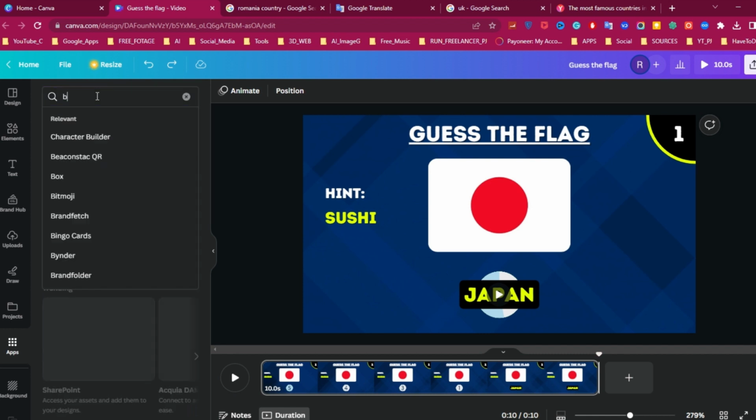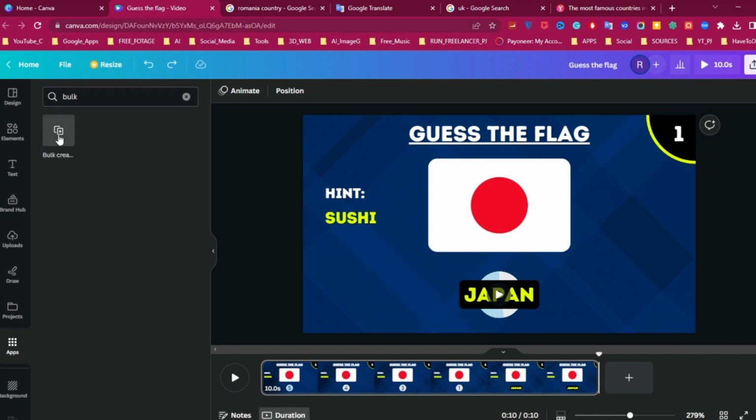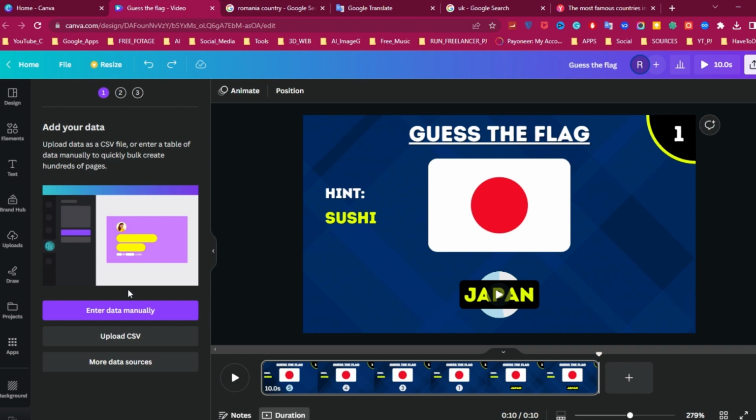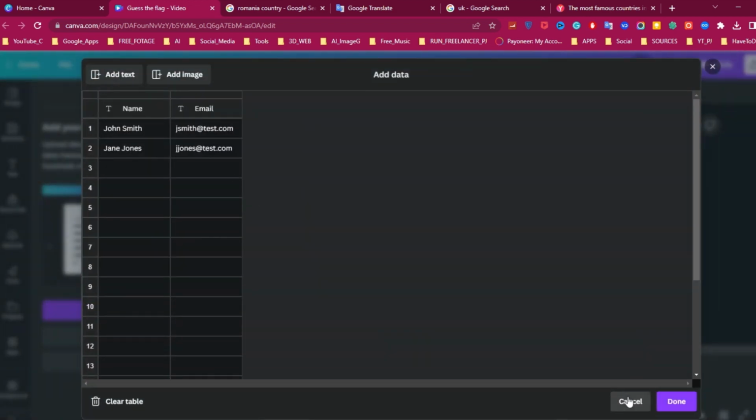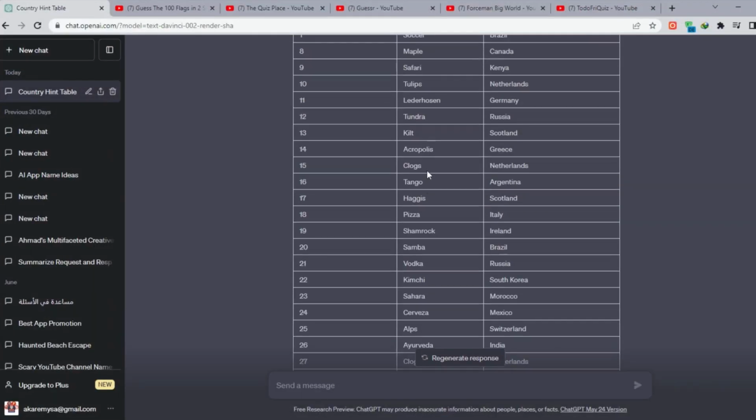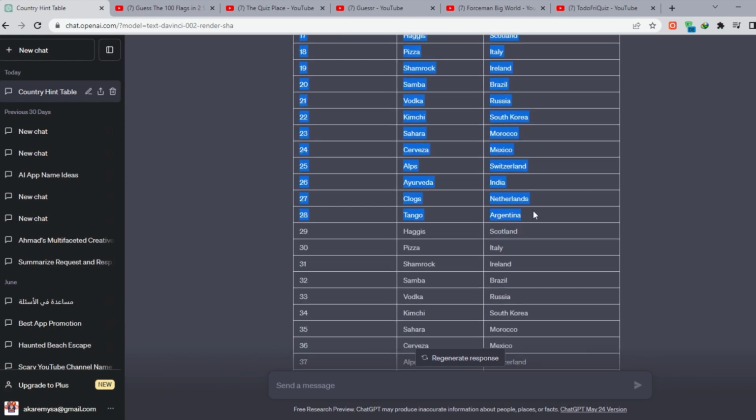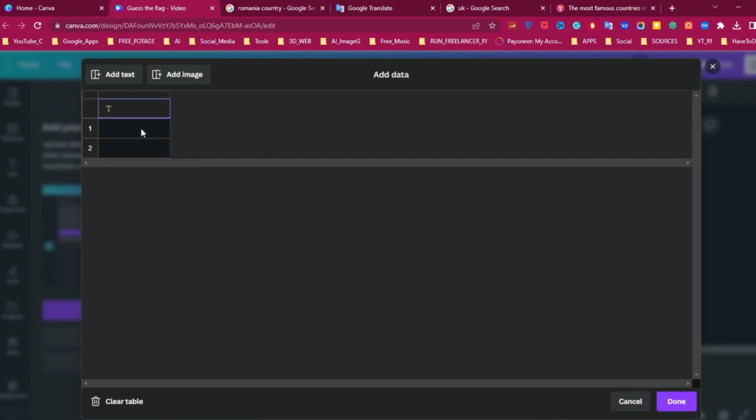Now go to the Apps section and search for Bulk Create. Click on the result and choose the first option to enter your data manually. Clear the table first with the trash icon and go back to ChatGPT. Copy the table from the first row to the last and paste it on the first box here on Canva.